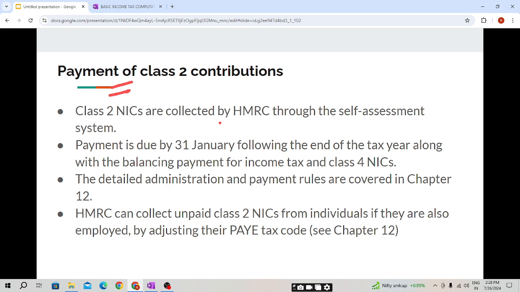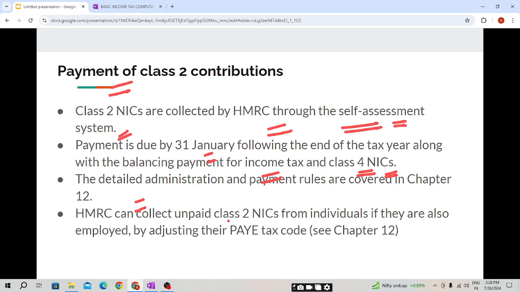Class 2 NIC are collected by HMRC through the self-assessment system, that is, when we pay our income tax liability under the self-assessment. Payment is due by 31st July following the end of the tax year, along with the balancing payment for income tax and class 4 NIC. So the income tax and class 4 NIC will be payable together. The detailed administration and payment rules are covered in chapter number 12, our next chapter.